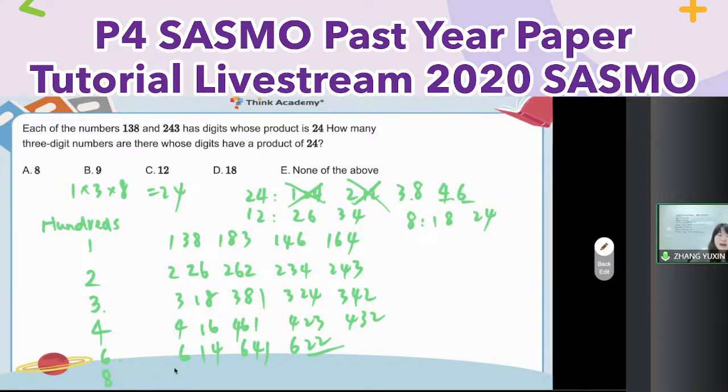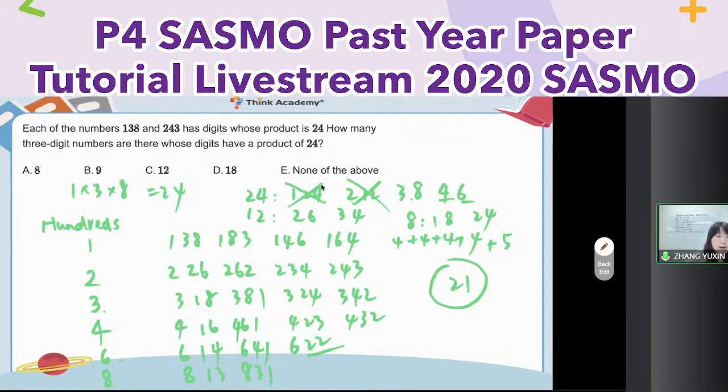Then the last one for 8. Divided by 8 already, so 1, 3 left. 3 is a prime number, so only 1 pair. 1, 3 and 3, 1. So let me see in total how many 3-digit numbers. 4, 4, 4, 4. And then the last 2 in total, 5. So do addition, 21.